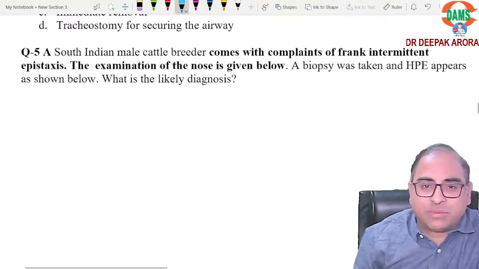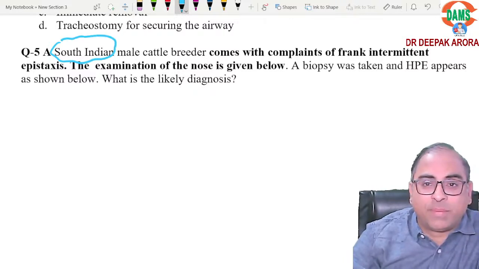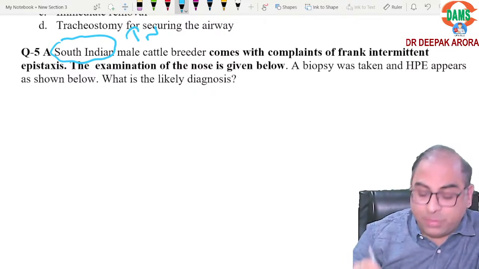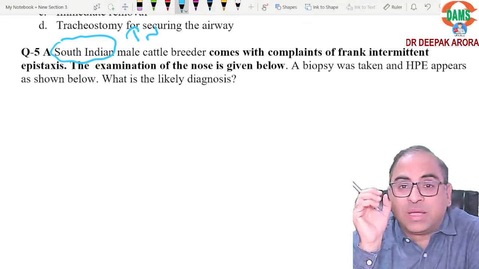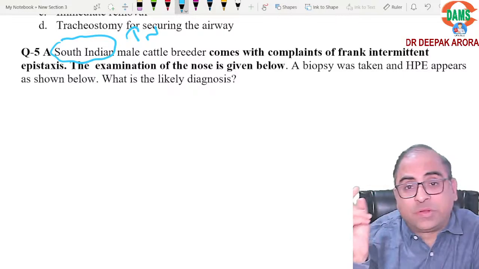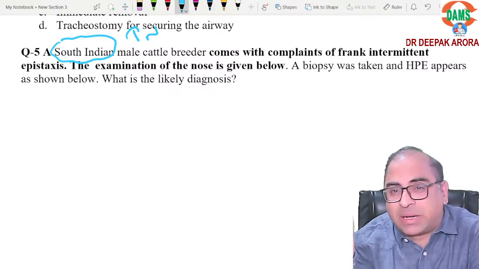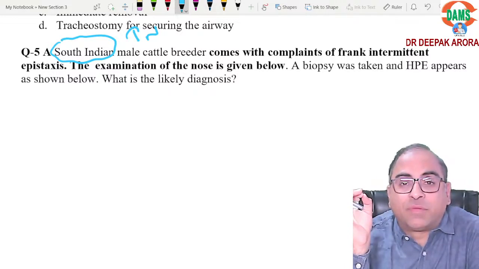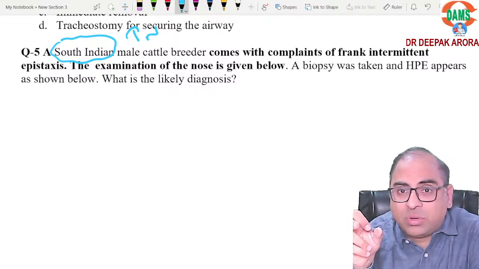Coming to question number 5. South Indian, you are a DAM student, Tamil Nadu mentioned. What did we learn in class? The southern part of the country is your rhinosporidiosis. Rhinoscleroma is the northern part. Lucknow, Ranchi, Patna: if these words, I will be going for rhinoscleroma. Here is a South Indian, Tamil Nadu.